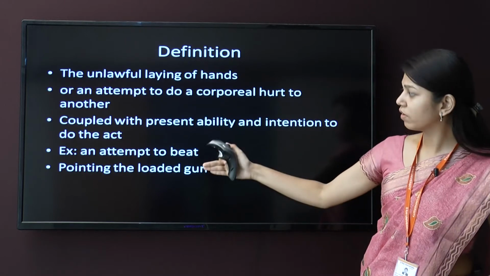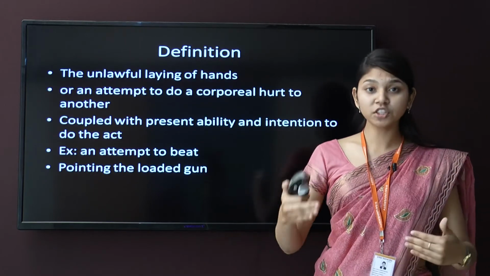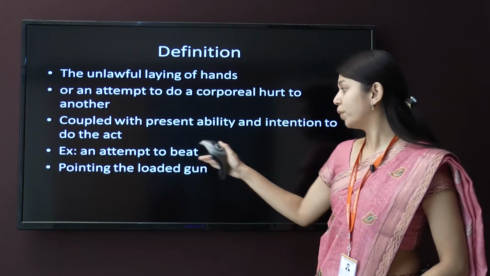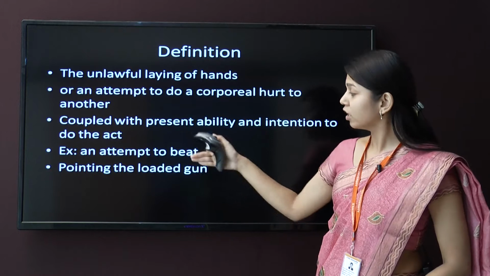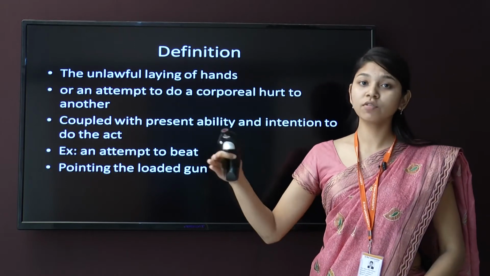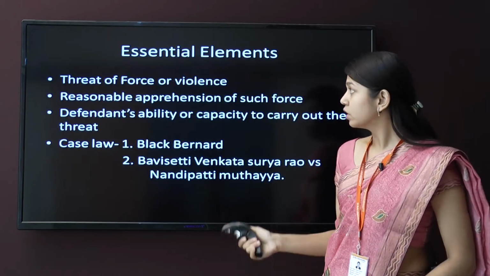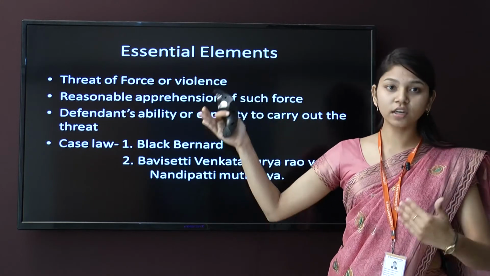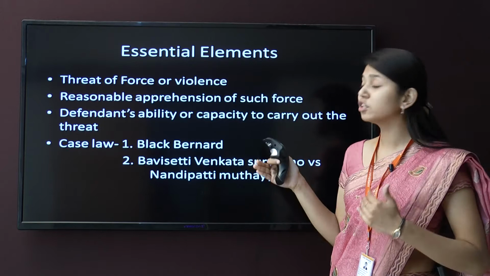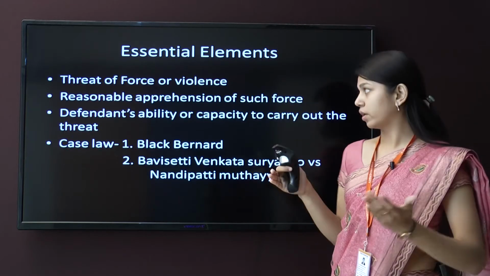Let us see one example. An attempt to beat is one example of an assault. Pointing a loaded gun might again be one example of an assault. So essential elements, as we have seen in the definition, are the elements of an assault.